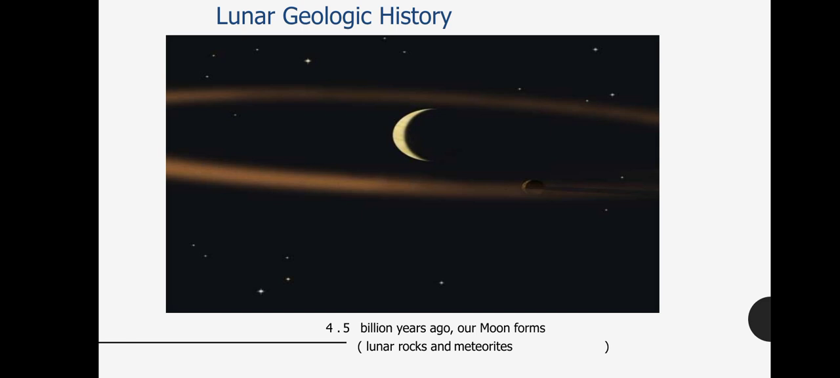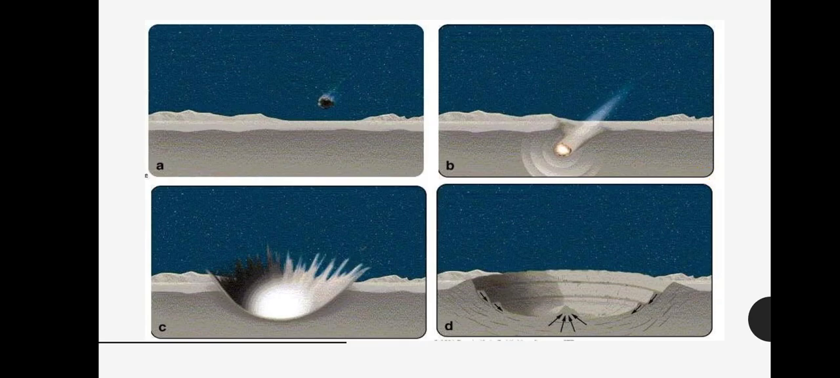And if we see the lunar geologic history, 4.5 billion years ago our Moon was formed. As you can see in this diagram, the impactor attacks the surface, and then it causes the destruction of the surface, and that's how the inner material was propelled out into space and caused a depression, a hole, a crater, on the backward side of the Moon.